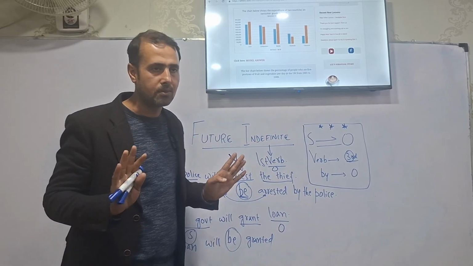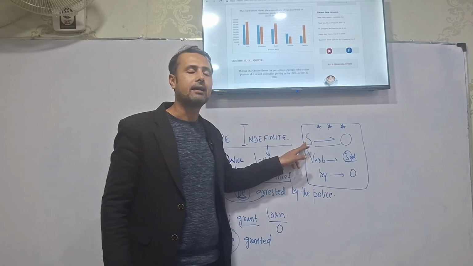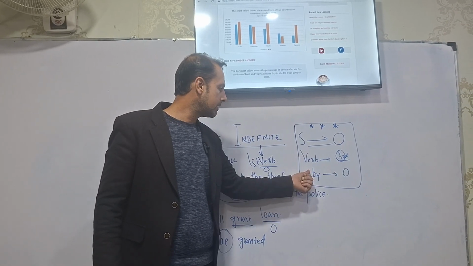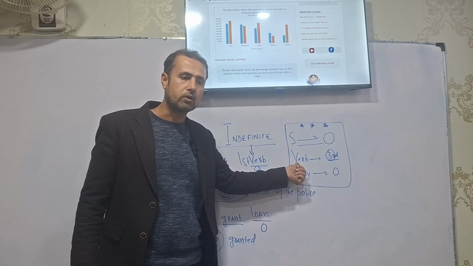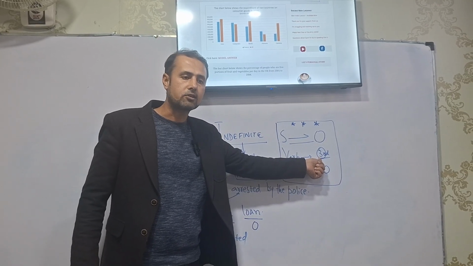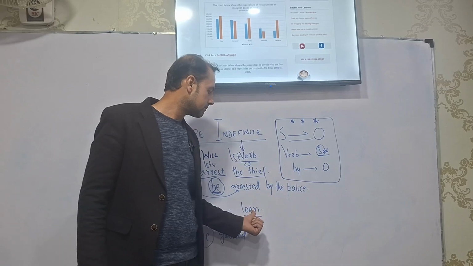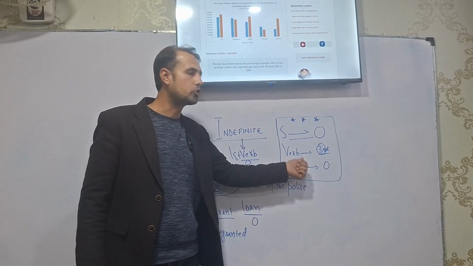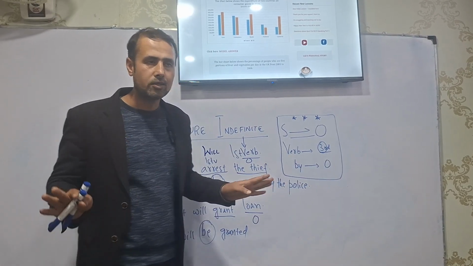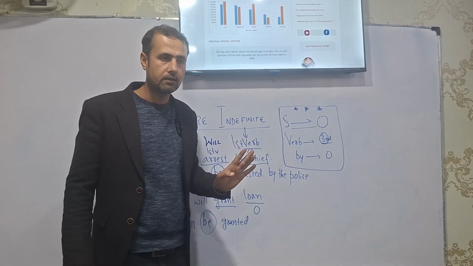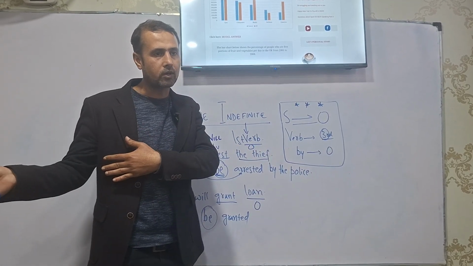You need to keep in your mind a simple criteria: identify subject, identify object. Keep in your mind that I am going to use the verb. The form of verb in passive mode will be third, and before what becomes your object, you are going to put by.